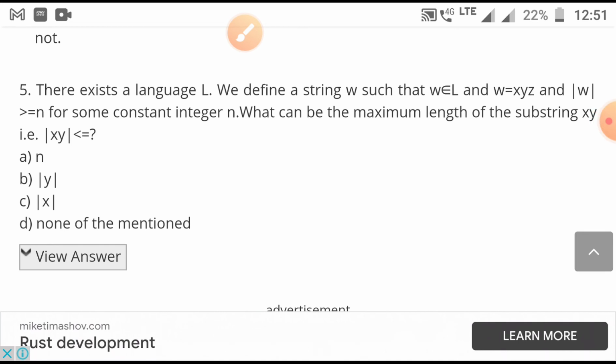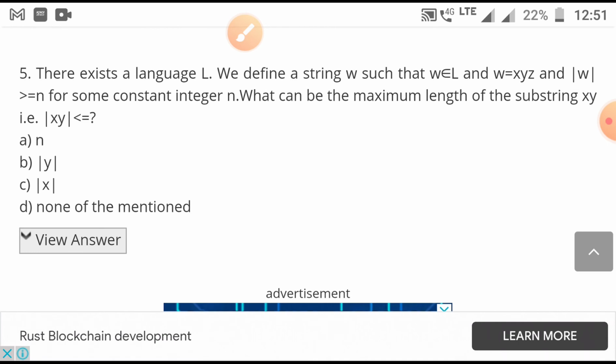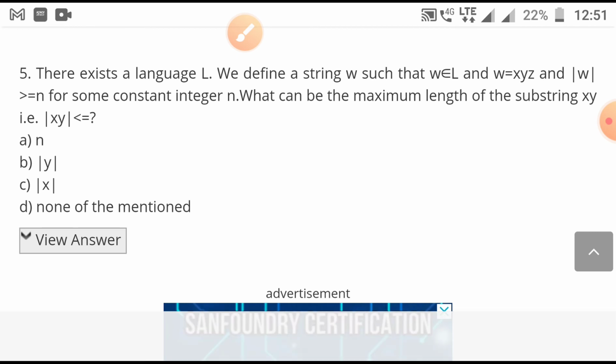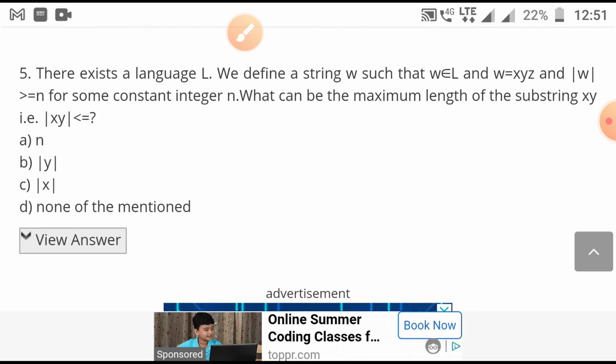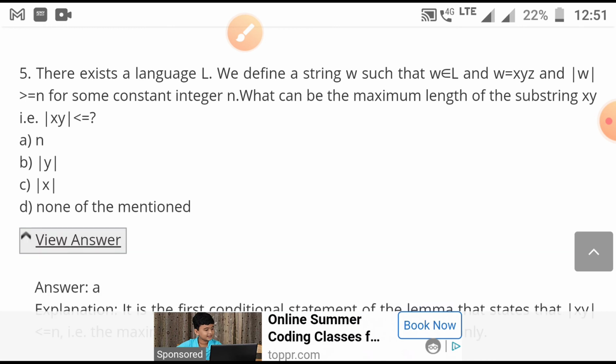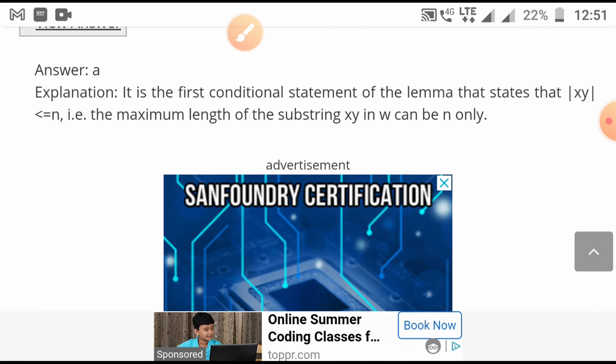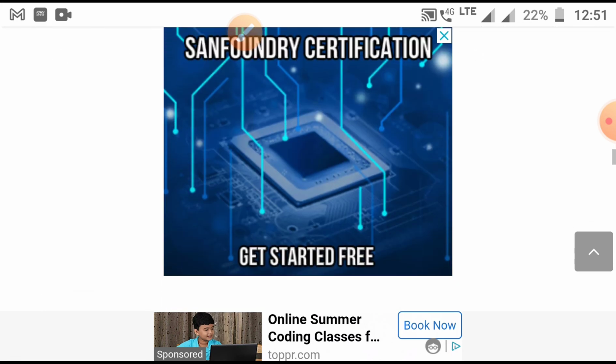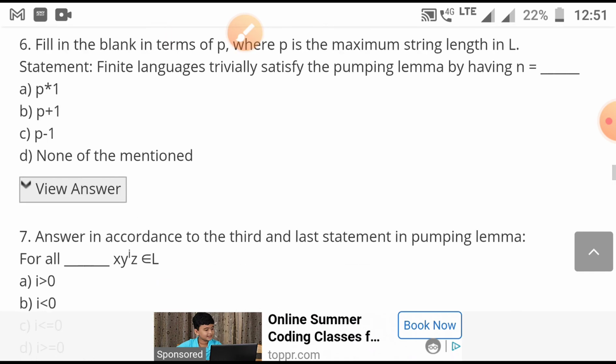What can be the maximum length of the substring XY? Yes, XY cannot be greater than N. So the length of XY must be less than or equal to N. It cannot exceed N. So N is the correct answer, which is given in option A. These things I have discussed already in the pumping lemma video, so no problem.